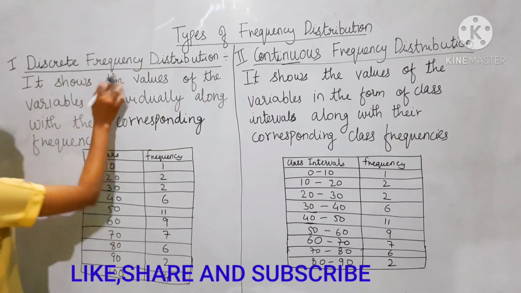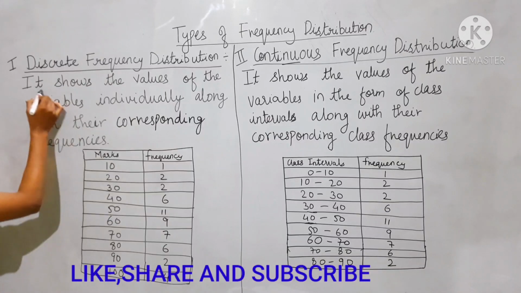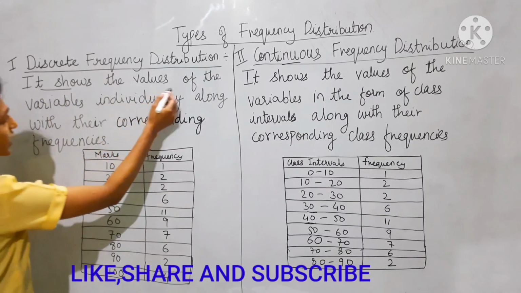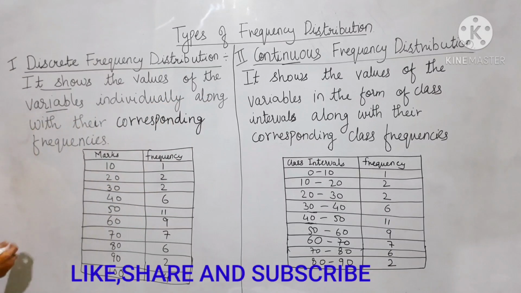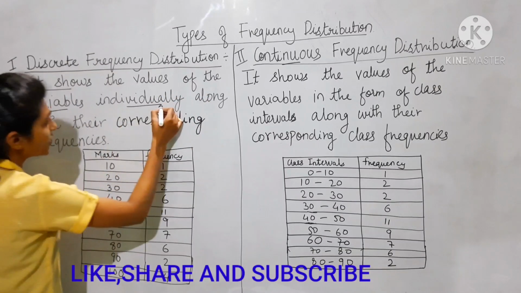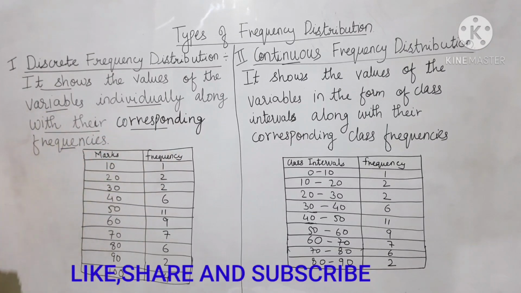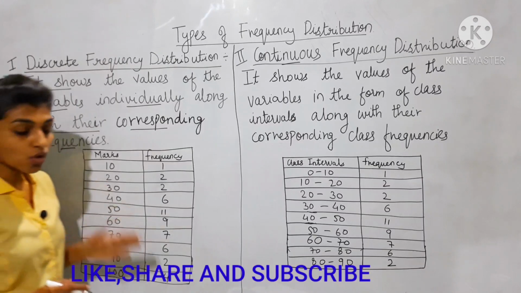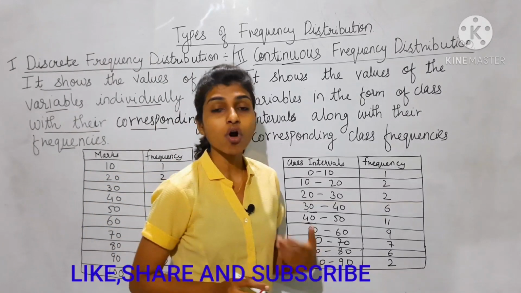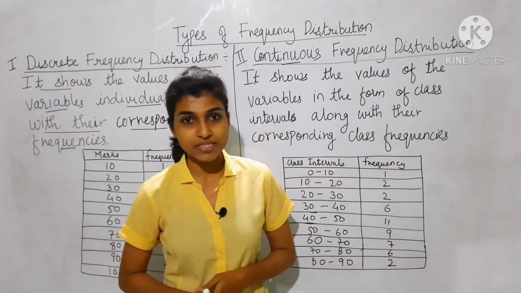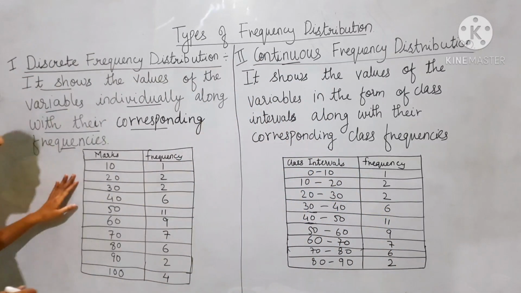Discrete frequency distribution shows the values of variables, meaning the observations, individually along with the corresponding frequency. Now see, this is the example.